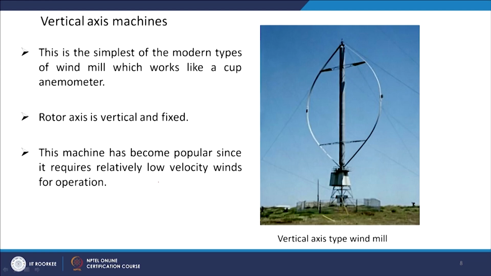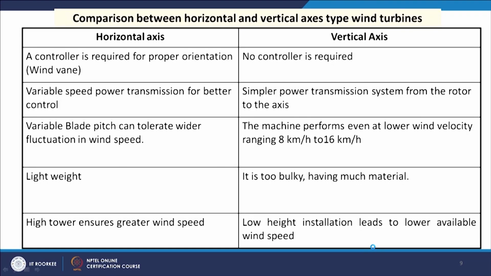So, low velocity of winds can even generate electricity by this type of machine, with respect to the horizontal axis windmill. Now, we will see the comparison between these two, horizontal axis and vertical axis machines. In case of horizontal axis, a controller is required for proper orientation.